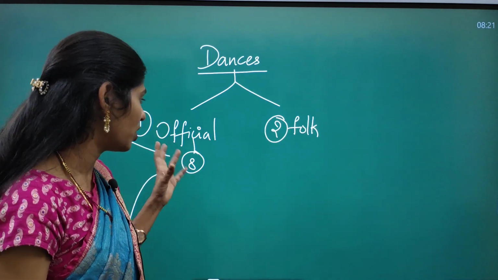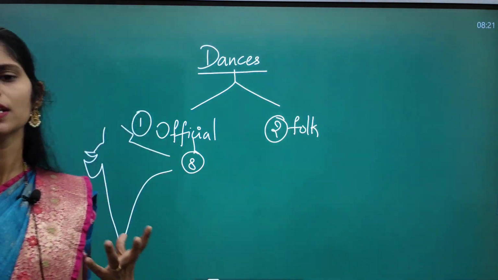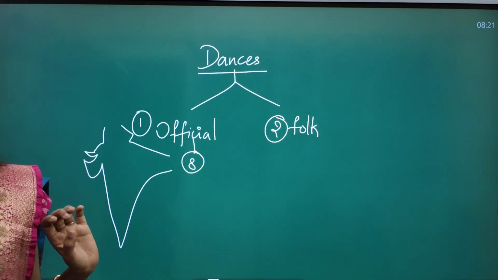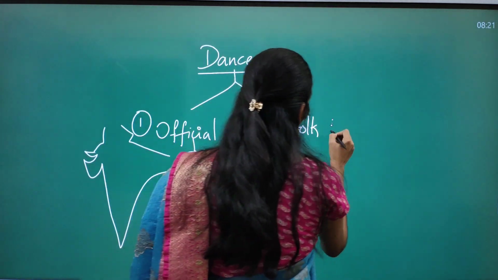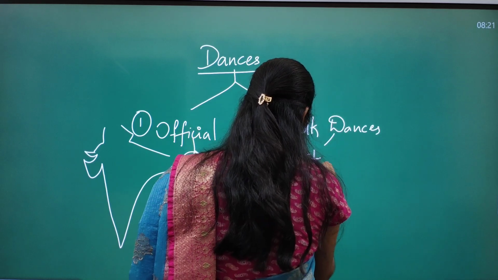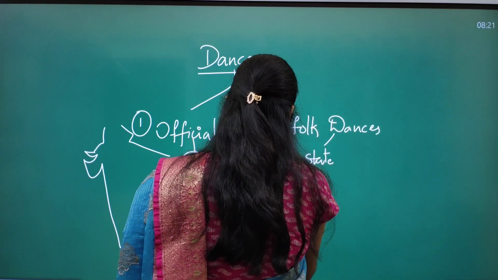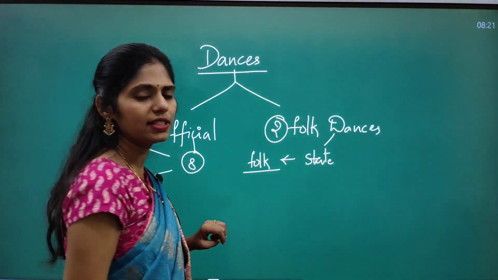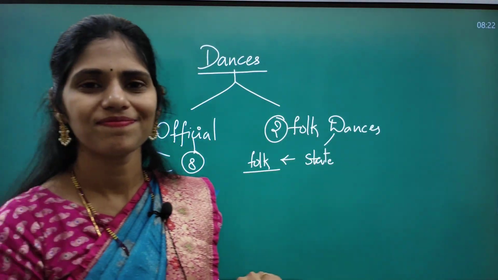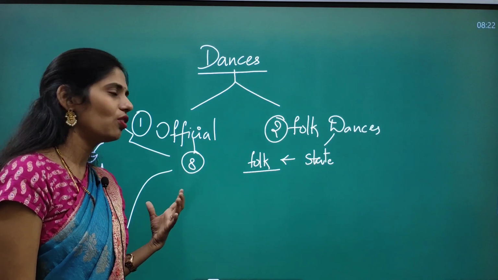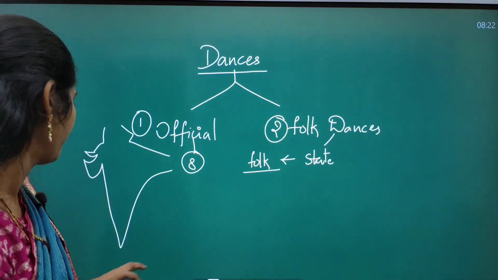So like that, what is the thing which is famous in Bharatanatyam? What is the thing which is famous in Manipuri, Satriya? So you have to know that. And from folk dances, we have a number of folk dances. You have to see the state and the folk dances from that state. For example, recently Garba is in news, right? So from that point of view, you have to see the folk dances which are seen in news.